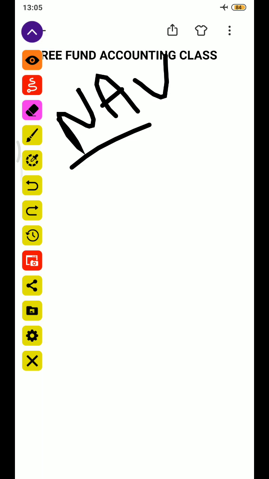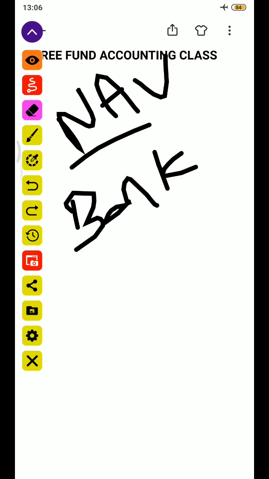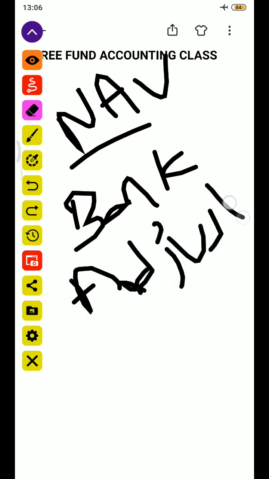Here, in the NAV life cycle, they will first post all the bank-related entries. Bank-related entries like what is the capital received from investors, what is the investment by the fund, what are the expenses paid, what are the incomes received. All the bank-related entries will be posted first. And after that, they will do the adjustments. So they will do the adjustment entries, increasing or decreasing the investment value.